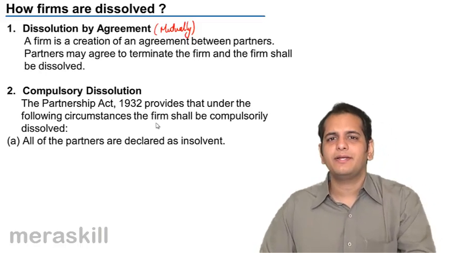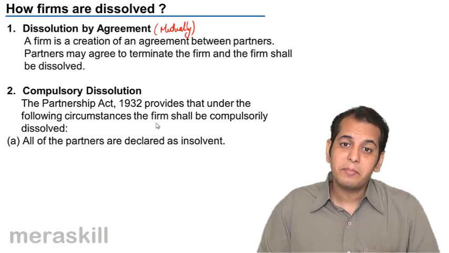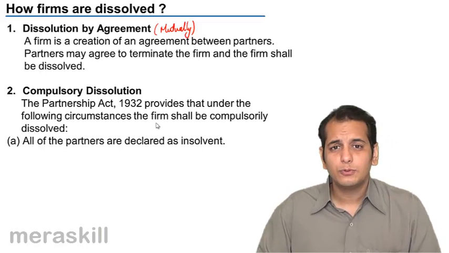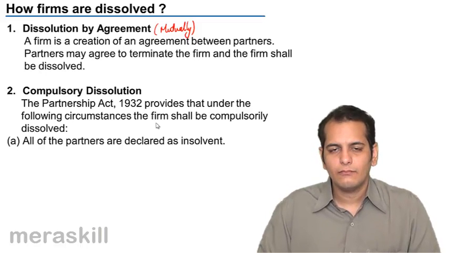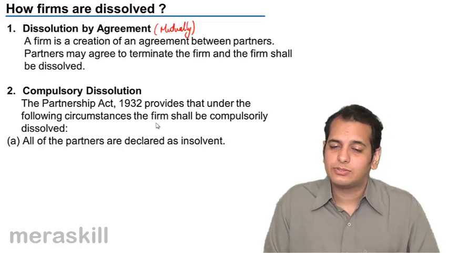The logic behind this is an insolvent person means that he is incapable to meet his liabilities. His liabilities are more than his assets.